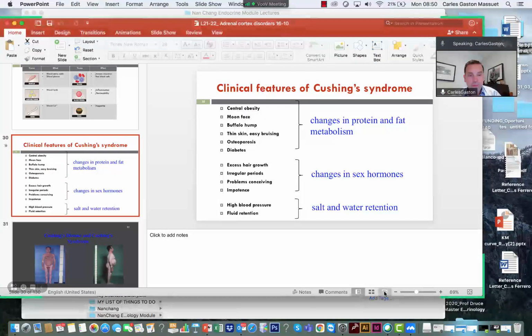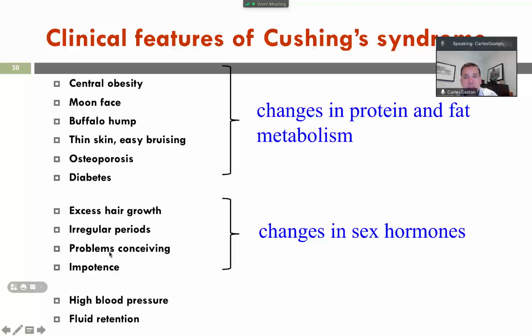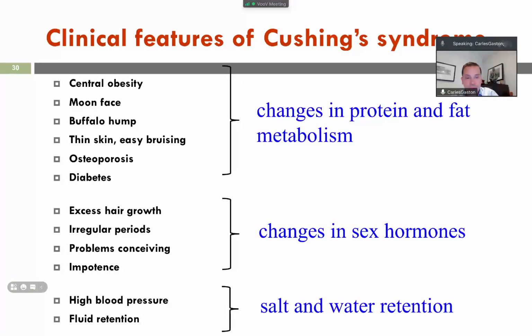Excess hair growth, irregular periods, problem conceiving, impotence, are changes in sex hormones, right? And high blood pressure and fluid retention, it's also very important. Okay, those ones are related to salt and water retention, which is the effect of corticoids in the kidney, which we have studied before. Very important, okay, so those ones are high blood pressure and fluid retention.